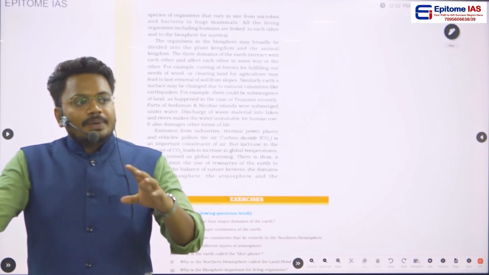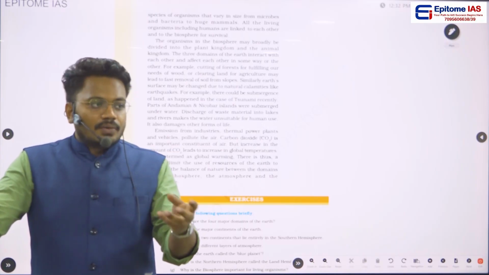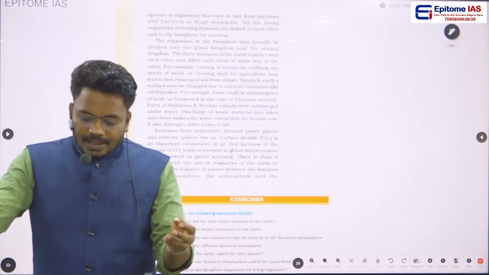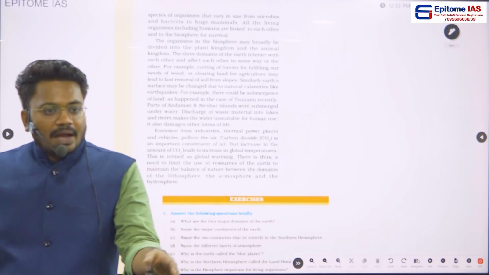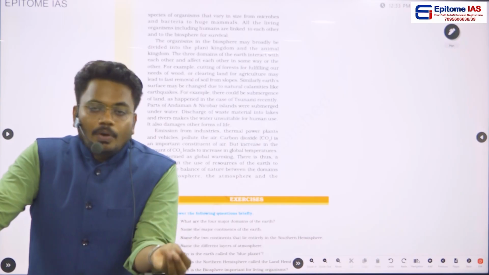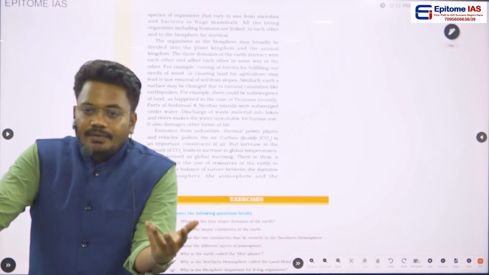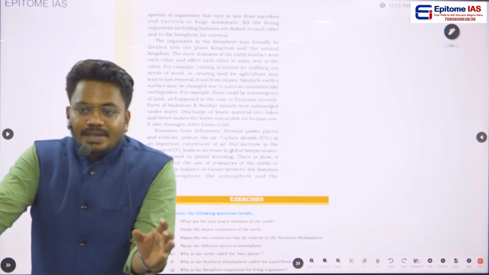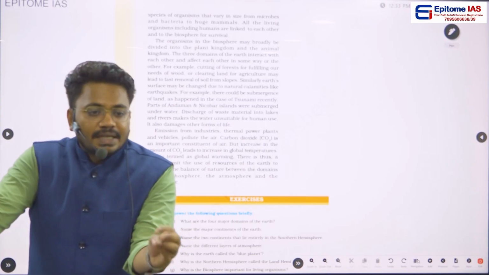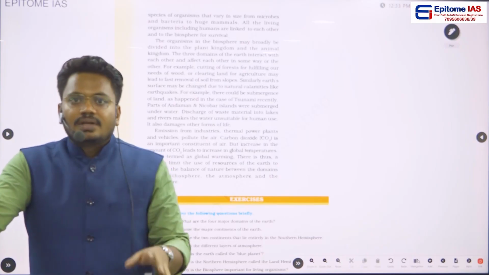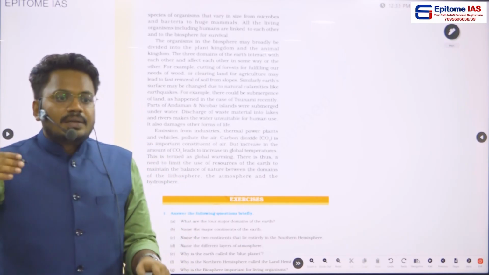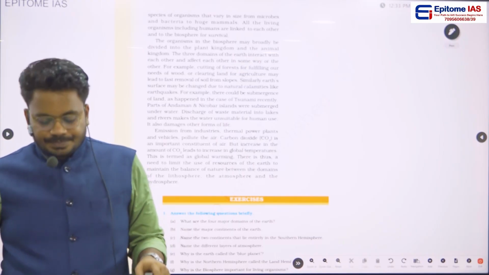And in this biosphere, you will find a lot of habitats. What are the different habitats found in the biosphere? We will find forests, grasslands, deserts, and coastal areas. Okay, and we will find the important ecosystems that are important for the survival of human beings. So the biosphere is an important narrow zone where we can find all the three important components or domains of the earth that are important for survival of life on the earth.